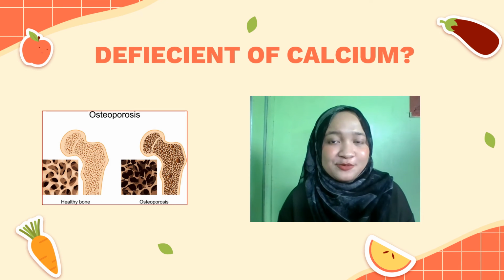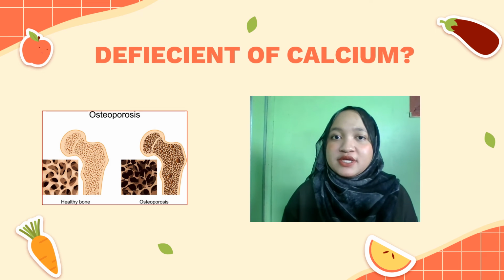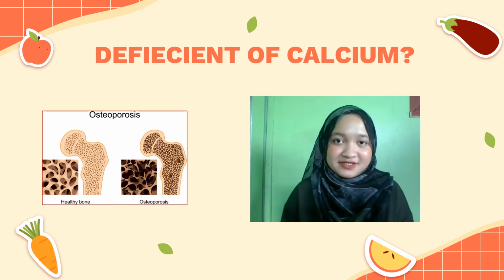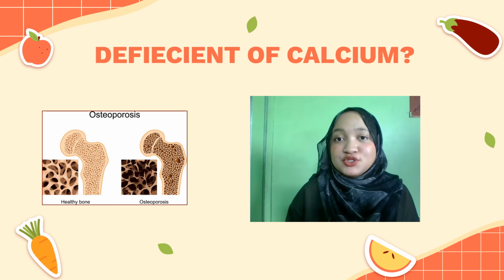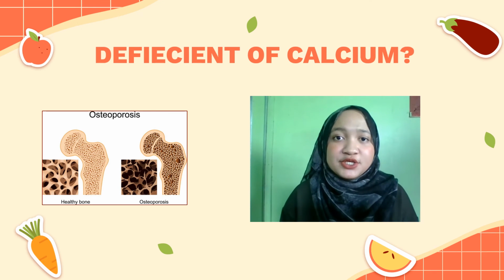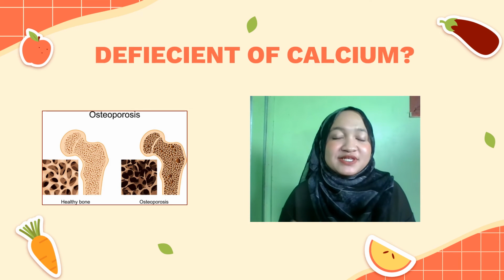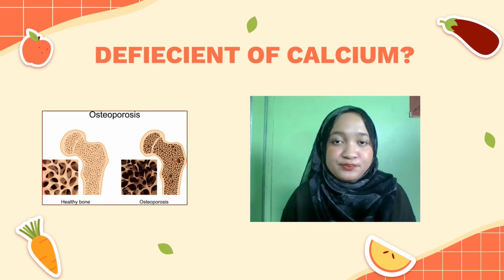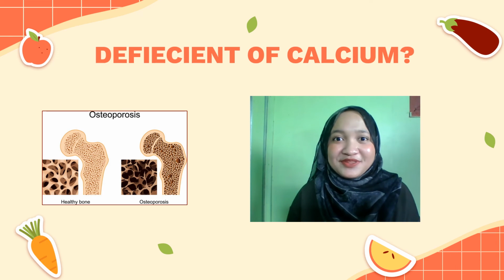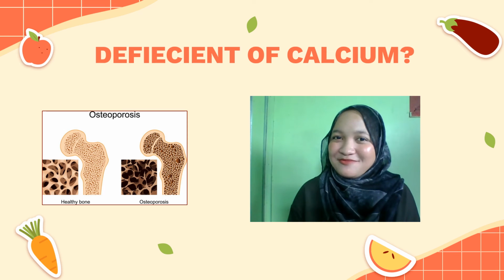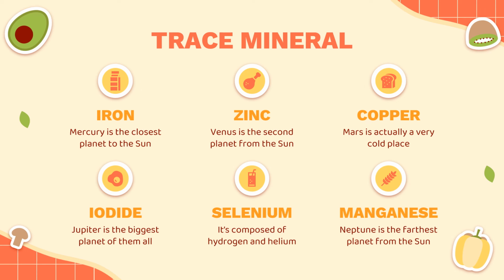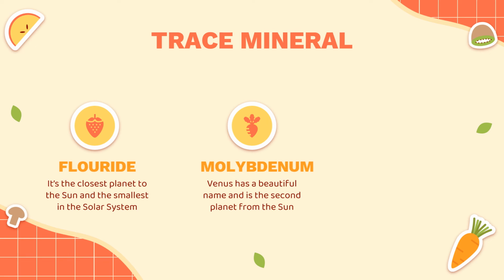For example, calcium. As you grow older, you need to take food or anything that is high in calcium. For example, milk. As you grow older, you need to drink milk to avoid osteoporosis. As you can see in this picture, it shows a person who has osteoporosis because of lack of calcium. So you need to grab something high in calcium, but don't overdo it, okay? Examples of trace minerals are iron, zinc, copper, iodide, selenium, manganese, fluoride, and molybdenum.